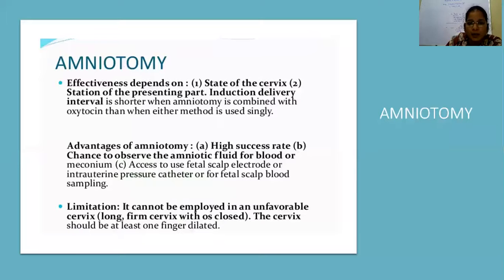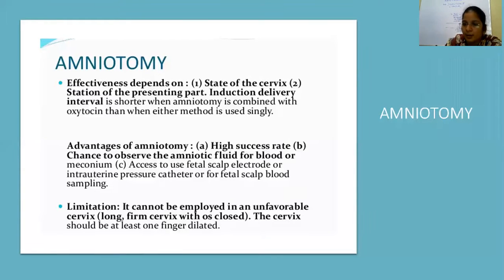Coming to amniotomy. Amniotomy means nothing but, instead of stripping the membranes, we rupture the membranes that overlay the internal os in a dilated cervix. The effectiveness depends upon the state of the cervix and station of the presenting part. The advantage is it has a high success rate, and while rupturing the membranes, we have a chance to observe the amniotic fluid for blood and meconium. And if we need extensive fetal monitoring, we can use a fetal scalp electrode or intrauterine pressure catheter for fetal blood sampling. And amniotomy is a strictly inpatient procedure.